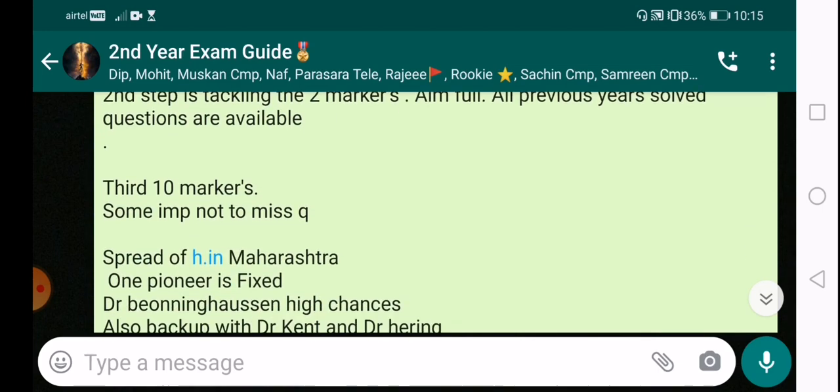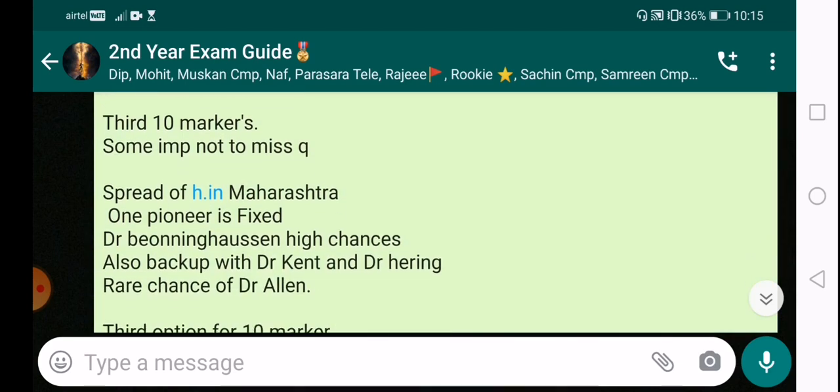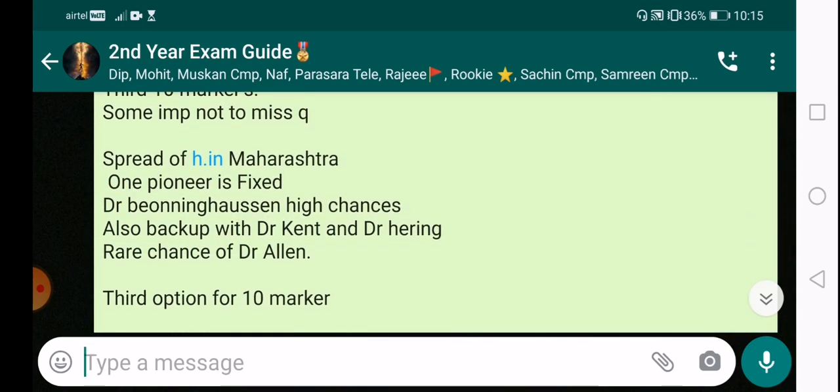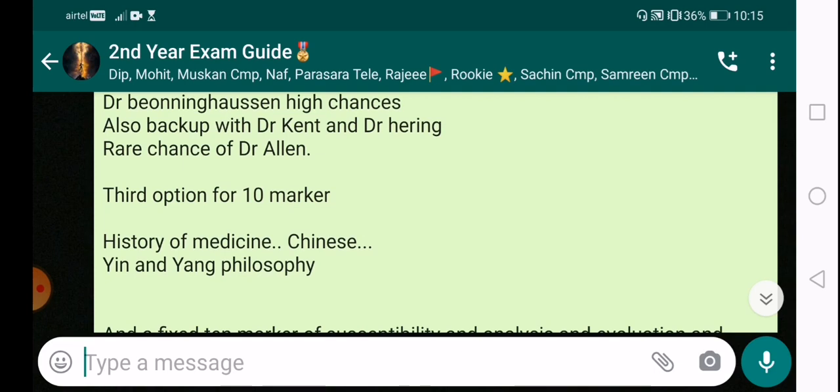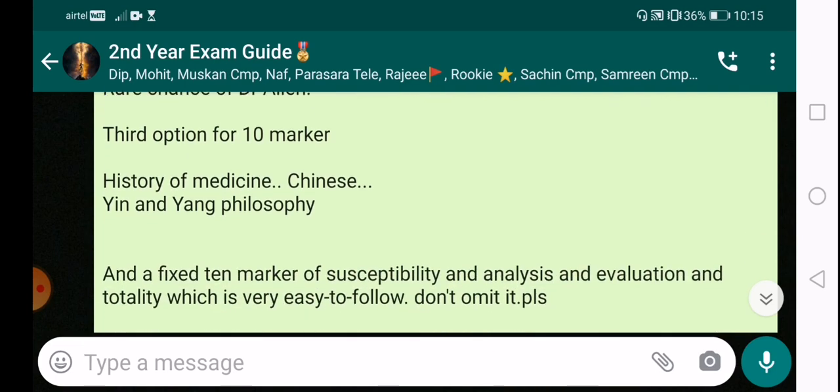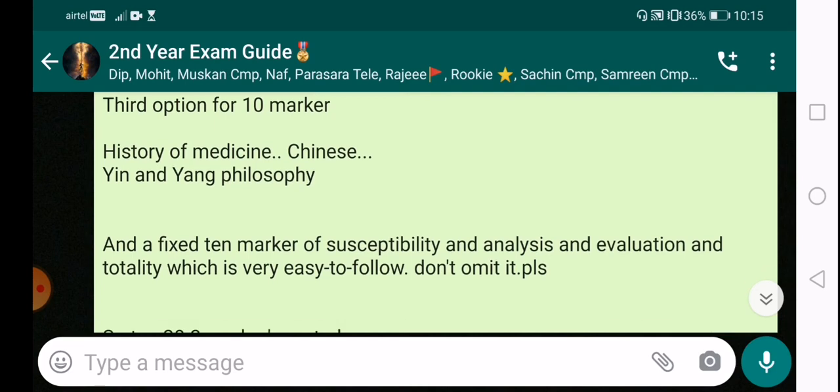Third, 10 markers. Some important, not-to-miss questions from 10 markers are the spread of homeopathy in Maharashtra. One pioneer is fixed, Dr. Boenninghausen. Okay, so this was my analysis, which could be or could not be there for you all. Then the third option for 10 marker is the history of medicine, Chinese medicine and yin yang philosophy, and Ayurveda. I had attempted this question because it was a good theory and a very interesting question as well.